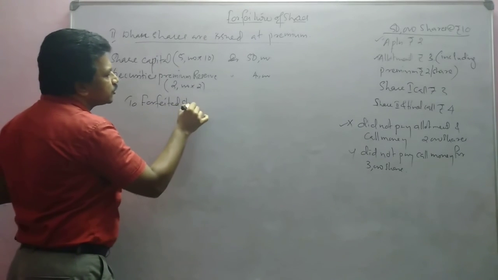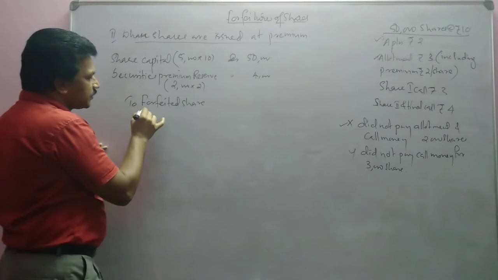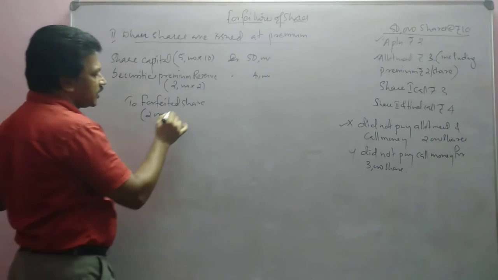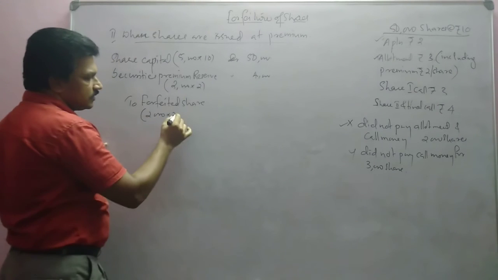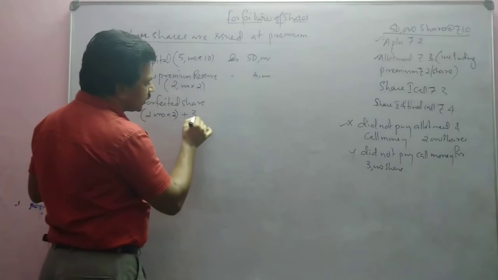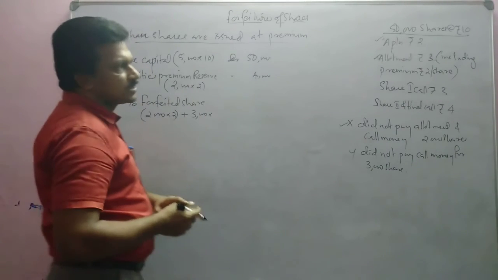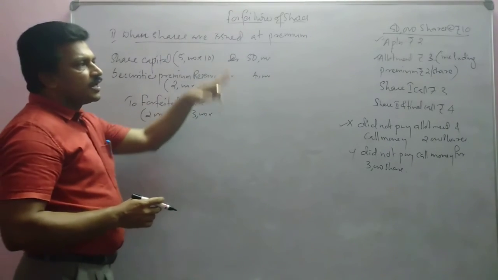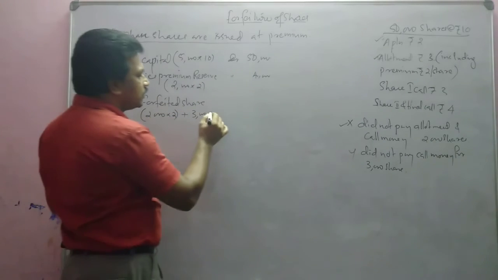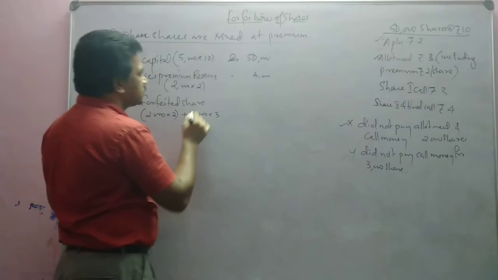For forfeited shares, we write how much is paid by the shareholder. For 2000 shares he paid application money, 2 rupees. Plus the next 3000 shares, he paid application 2 rupees and allotment 1 rupee, so 3 rupees in total.